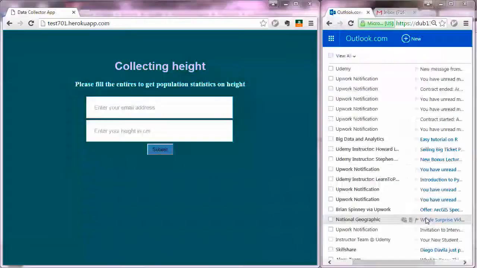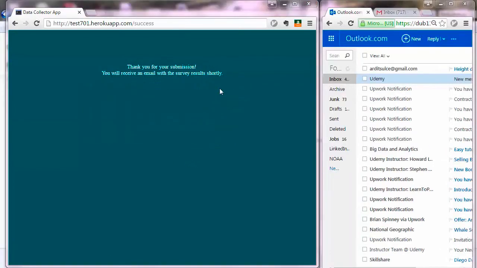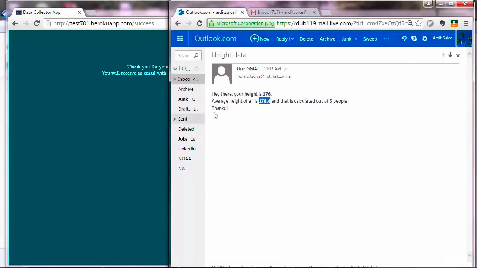And after that, you'll build a web app using Python and the Flask web framework. This web app will have a PostgreSQL database in the backend, and in the front end it will have an HTML form where users can submit data, and then the program sends an automatic email to the users with some statistics extracted from the backend database. So that's a very interesting web application with lots of features.